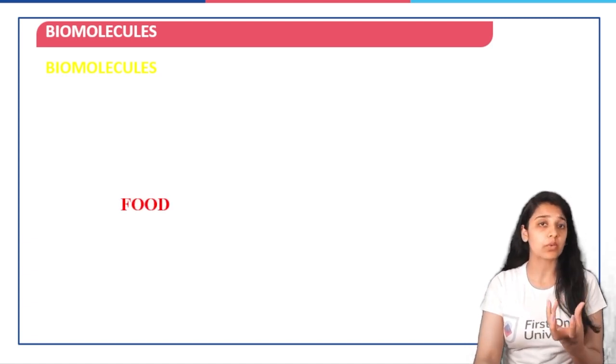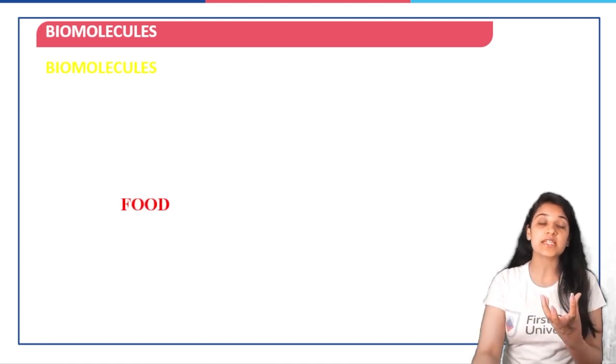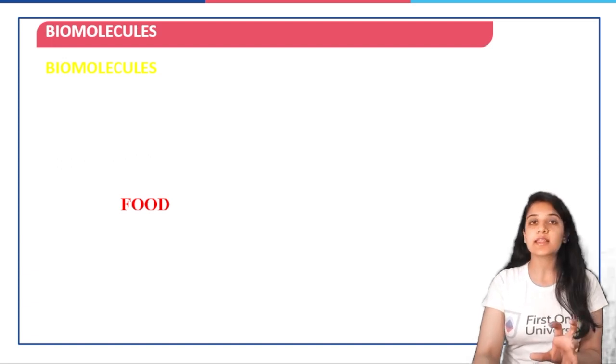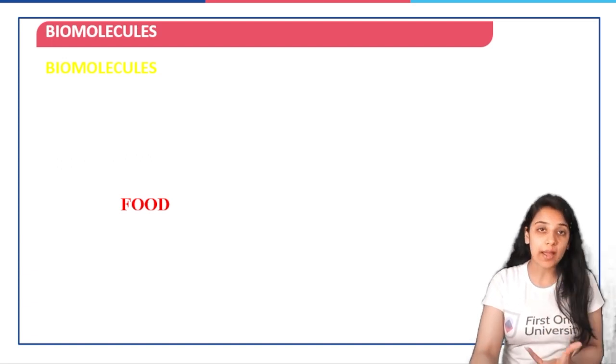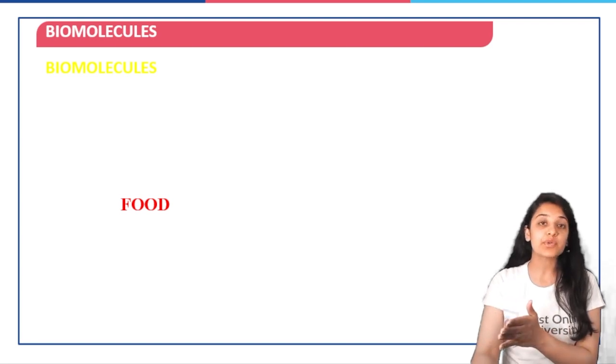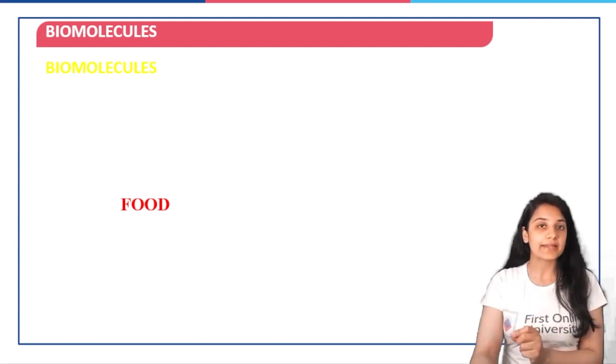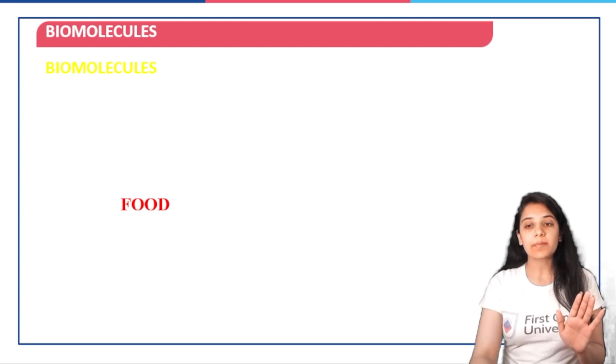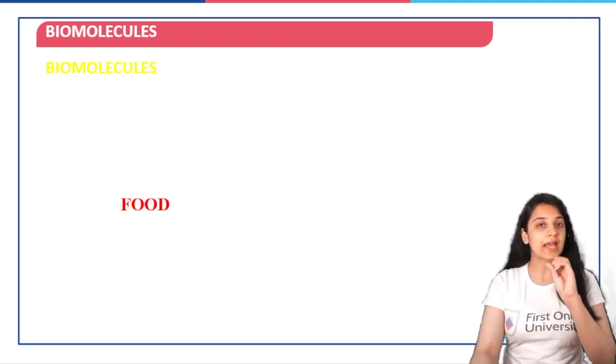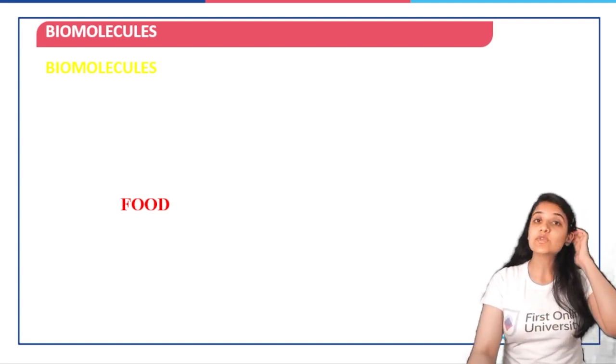Now, when we talk about our food, as I told you, this is very interesting. You only have to understand things in this chapter. You do not have to cram anything. Just that you will have to practice writing a few reactions. Otherwise, this chapter is going to be a very interesting and understandable chapter. And it's very scoring also.